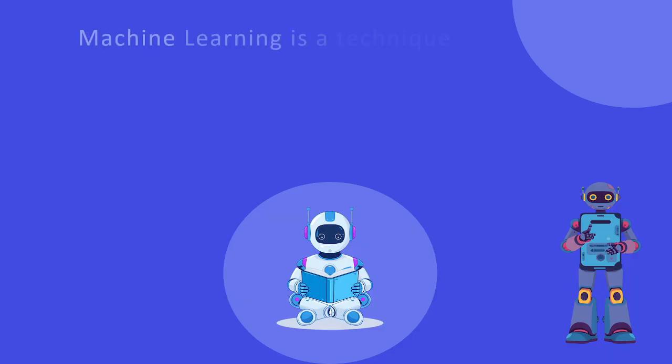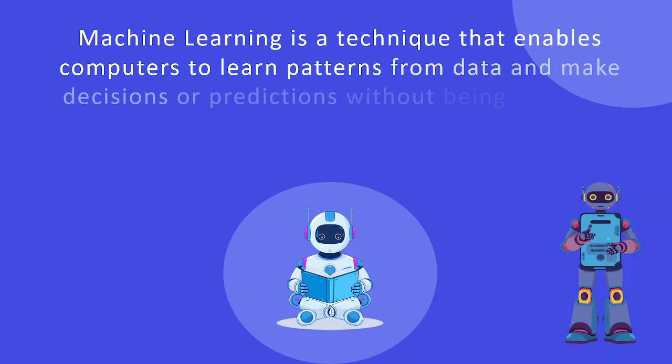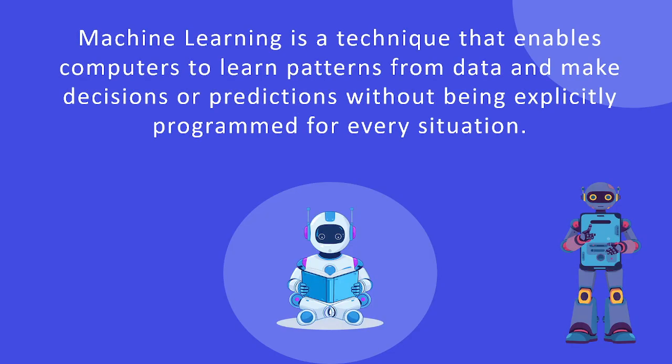So here we have a technical definition of machine learning. Let's read it once. Machine learning is a technique that enables computers to learn patterns from data. So keep this in mind, patterns from data. Just like we humans learn from experiences, similarly, a machine learns from patterns in the data and makes decisions or predictions without being explicitly programmed for every situation.